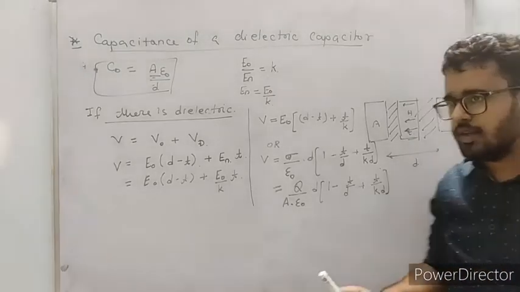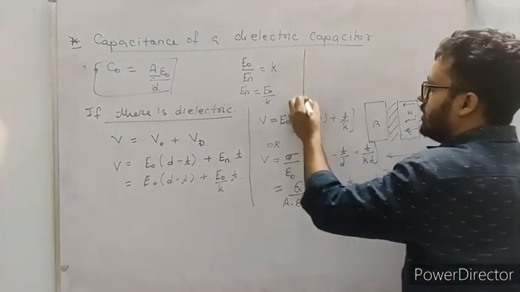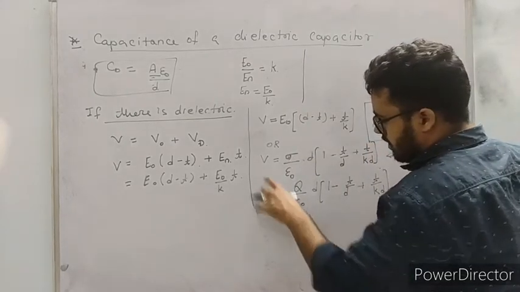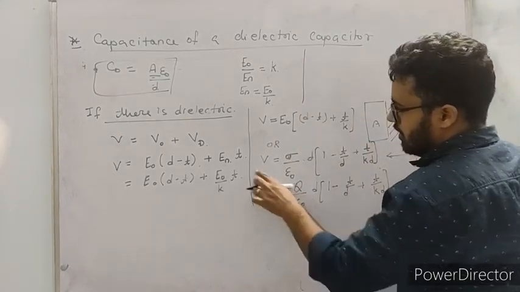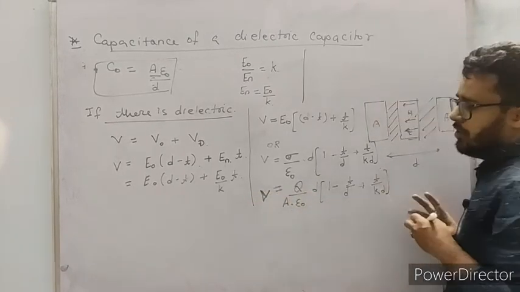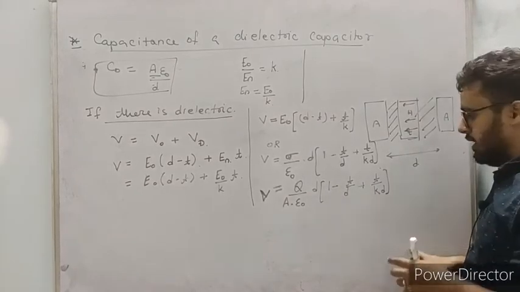Is it okay? Everything is fine. I think you all know every step, every formula that I am using. Now V equals Q by A epsilon naught D into 1 minus T by D plus T by KD.